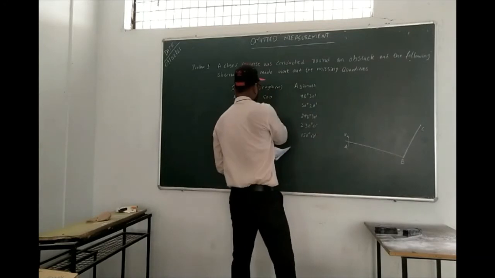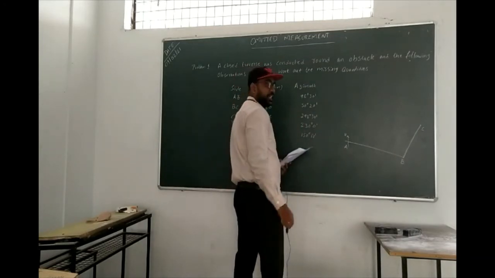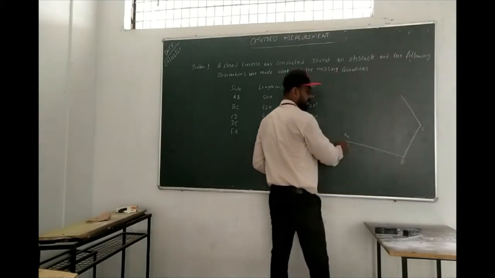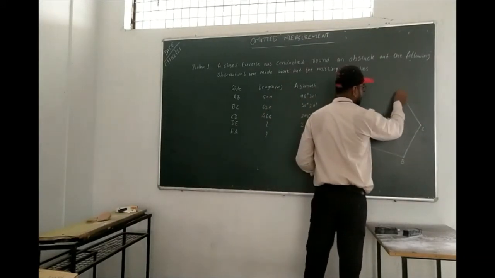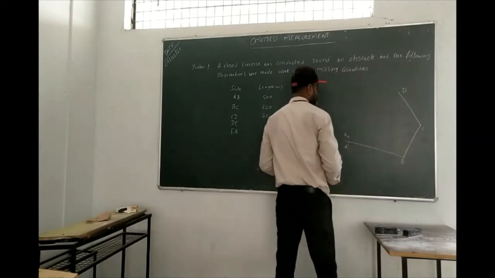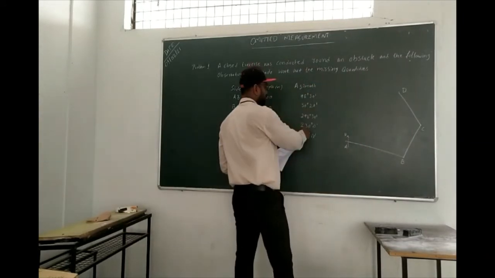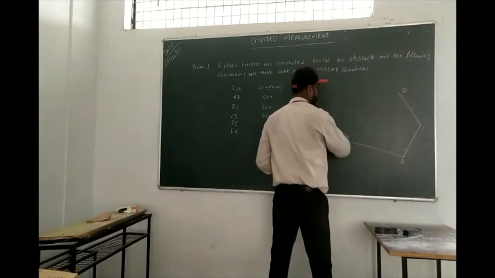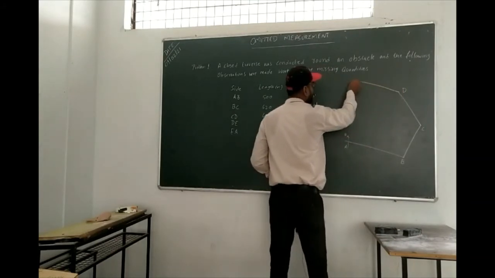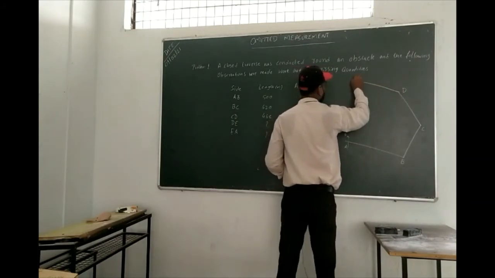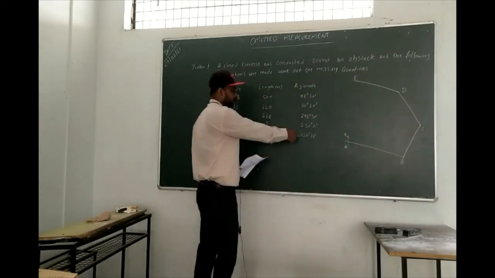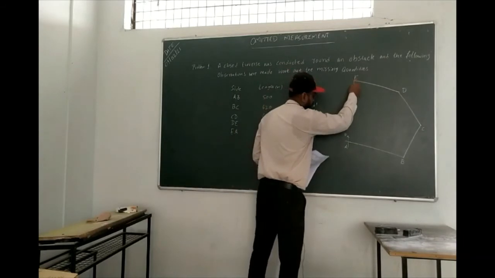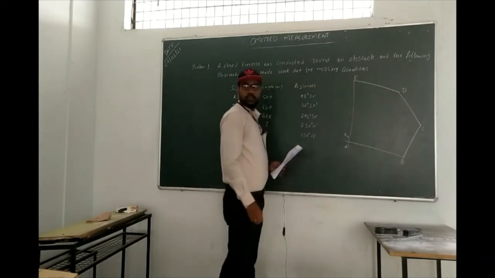Next CD. CD is 298, which means fourth quadrant. So fourth quadrant means it will come here. With respect to that, this one, fourth quadrant. So this is CD. Next DE. DE is 230, third quadrant, right? Third quadrant. So DE. Next EA, that is 150, which comes under the second quadrant. So I'm just going to connect like this, right?